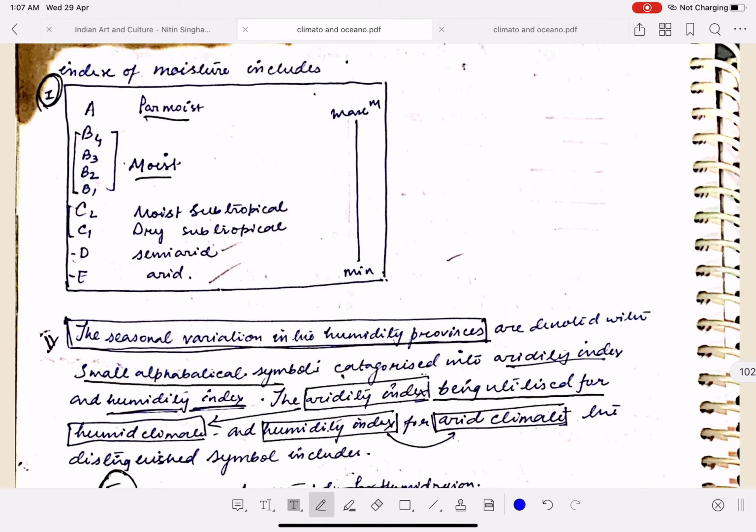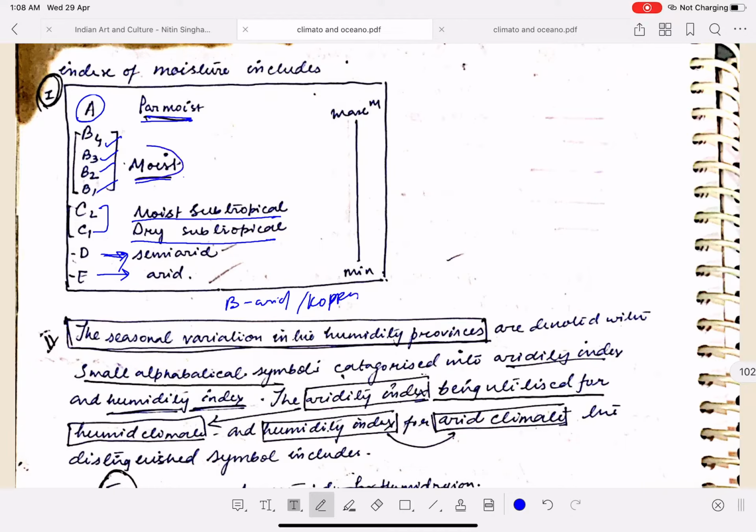Look at this. We have the A, we have the B, which is divided into four categories. A is called per-humid, B is called humid, C is moist subtropical, dry subtropical, D is semi-arid, and E is arid. Earlier, remember that we had taken B as arid where? In Köppen's.